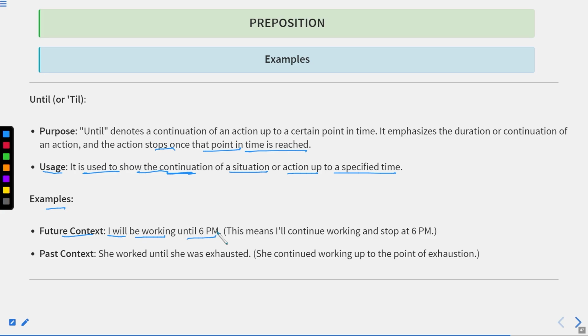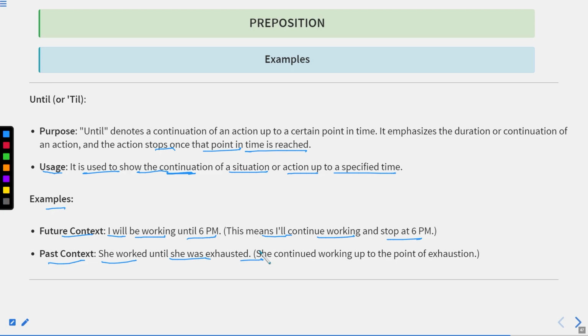Okay, it means till 6 p.m. I will be doing this work. This means I'll continue working and stop at 6 p.m. Past context: she worked until she was exhausted. It means when she got tired, when she was exhausted, she left that work. Okay, but till that time she was continuously working.